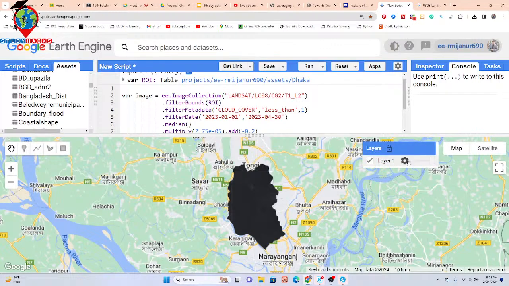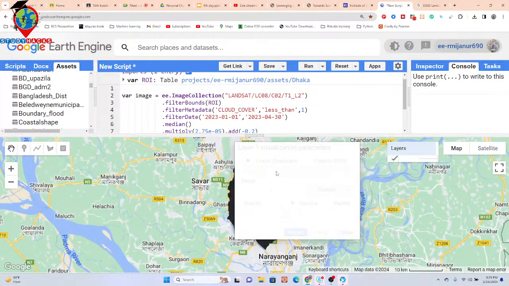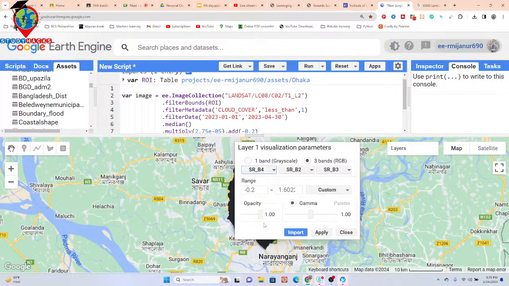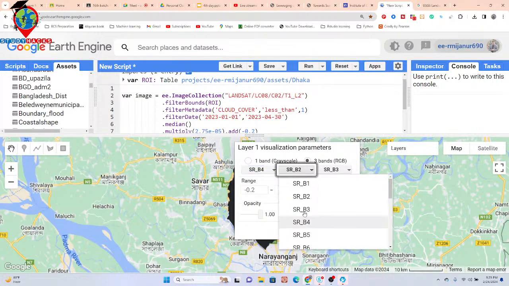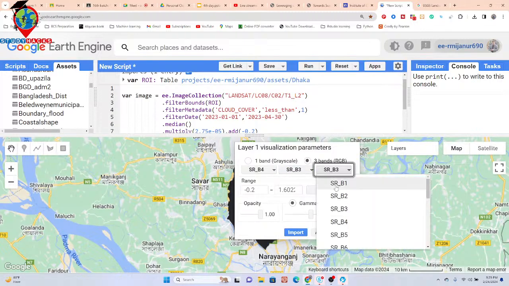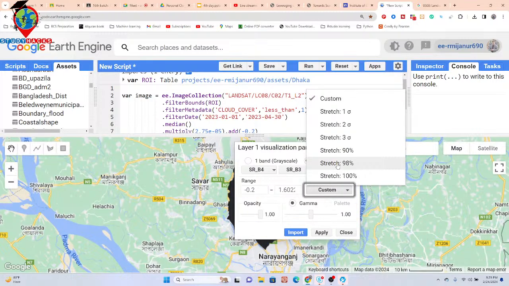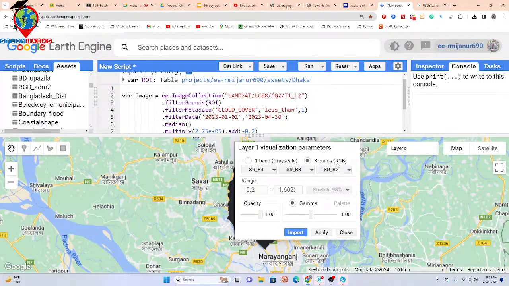So now let's try to add the band combination. Suppose I add the band combination for red, green, and blue bands. Put red, then green, then blue, RGB color, and then stretch 98%. So now you can get the proper values. Okay. So now apply that.